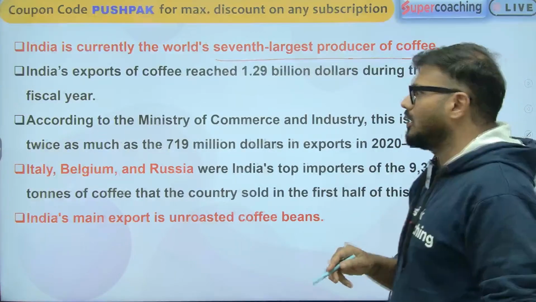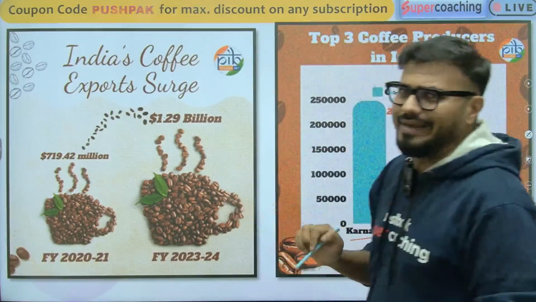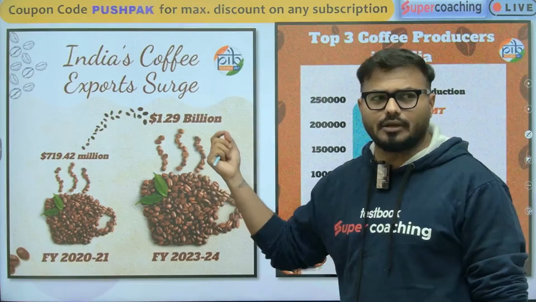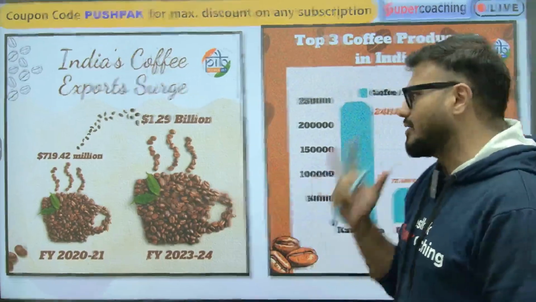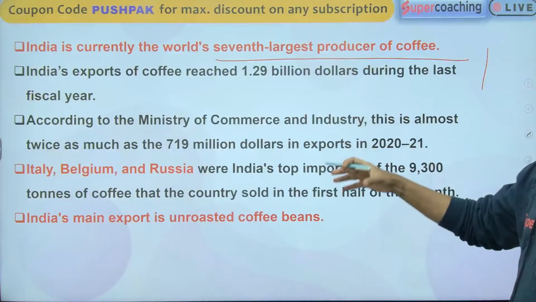$1.29 billion actually. There is a small problem here. The number should be $1.29 billion. The image is given by PIB, but there is a small mistake. It should be 1.29, not 129. It's like a huge number. According to the Commerce Ministry, these are the numbers I have mentioned.